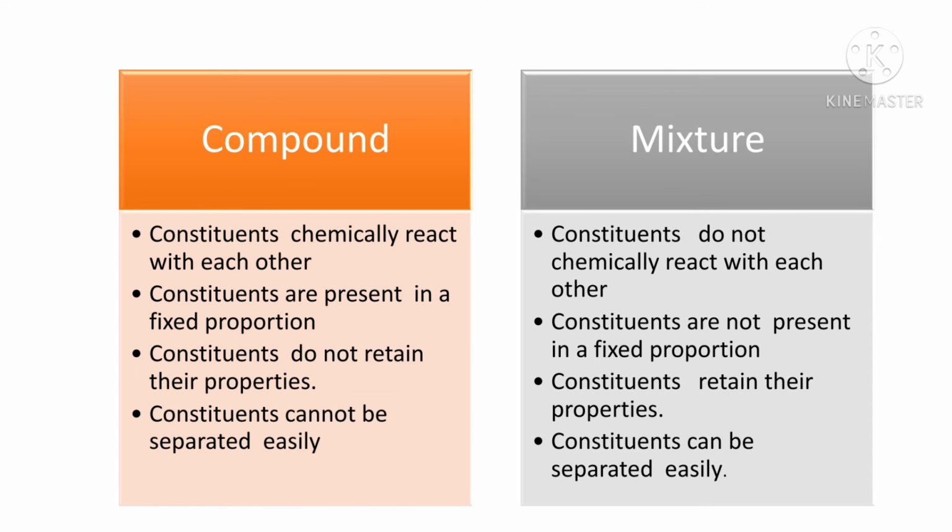Now we'll differentiate between compound and mixture. In compounds, the constituents chemically react with each other. In mixtures, the constituents do not chemically react with each other. In compounds, the constituents are present in a fixed proportion.